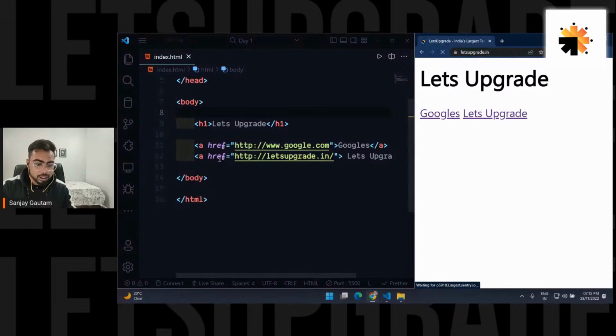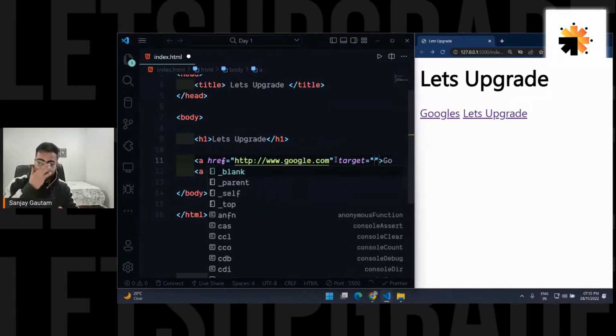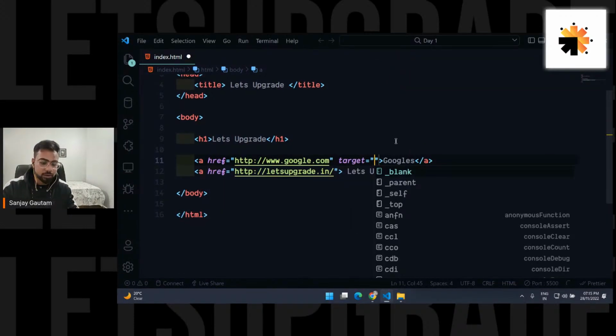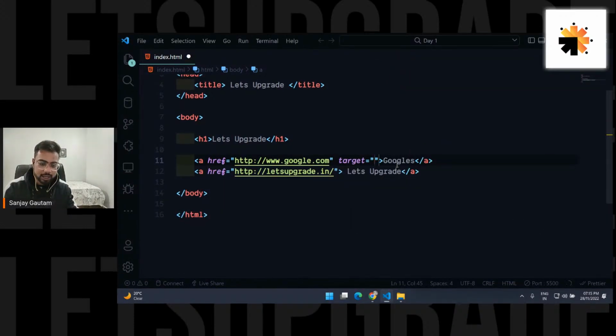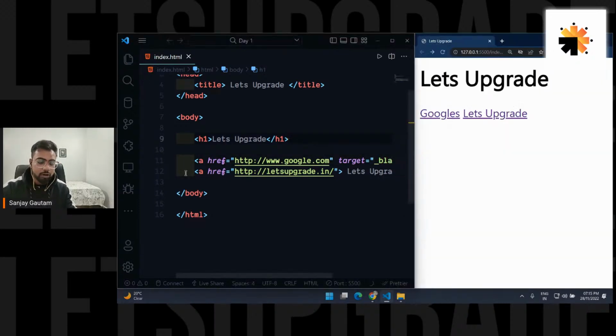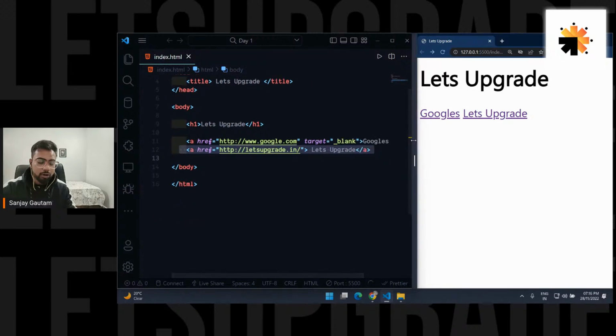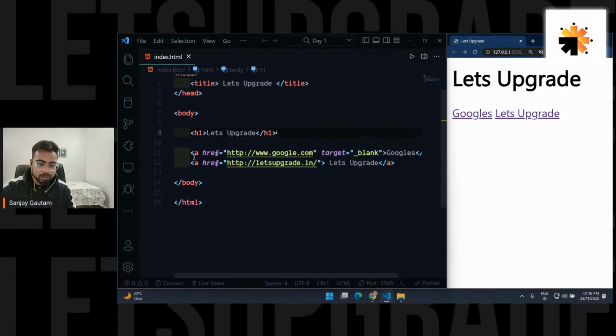a tag can have multiple attributes. So this anchor tag can have one more attribute, which is called target. So I'm just going to show you a place where you can know more about these attributes. So this target. Let me write this target. Inside this attribute, you have to mention some predefined values, like you can mention underscore blank. If you write this underscore blank, it is going to modify the behavior for this first anchor tag, because now I have mentioned a special attribute here called target.